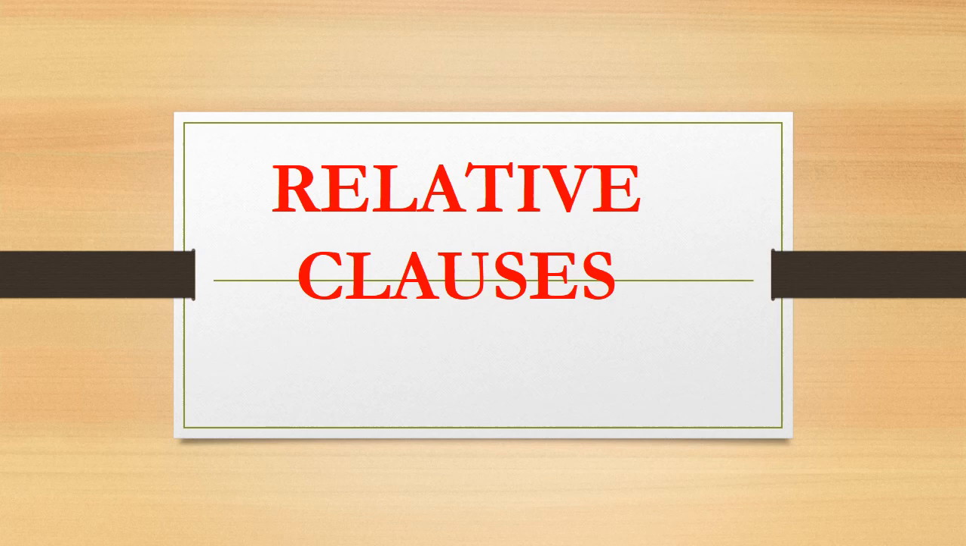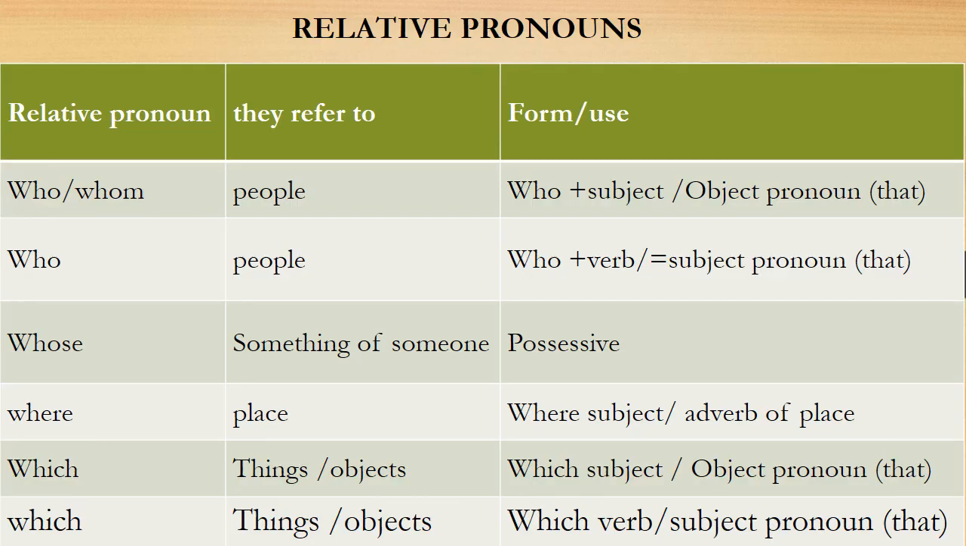Well, we have a new lesson about relative clauses. First of all, let's revise relative pronouns. As you see here, we have who or whom. We use them for people. They can be who plus verb, or object pronoun that, plus subject and verb. When we have an object pronoun, it's unnecessary. We can say, the man I met last year was killed.